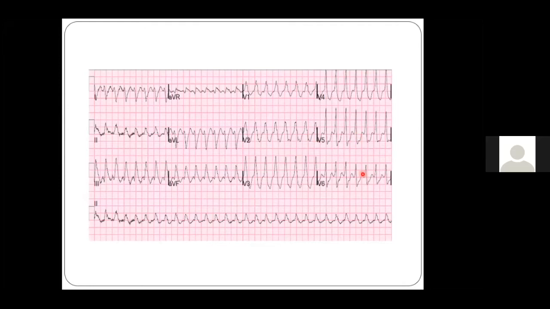When this is the case, you should not say that it is SVT with aberrancy. You should still go and find the other points for VT. Not being positive or negative concordant doesn't mean that it is SVT with aberrancy. It can still be ventricular tachycardia. So you have to find out other points, like whether AV dissociation is there or not, or the morphological criteria, which I'll come to. We'll come to all these ECGs once again at the end of the session.